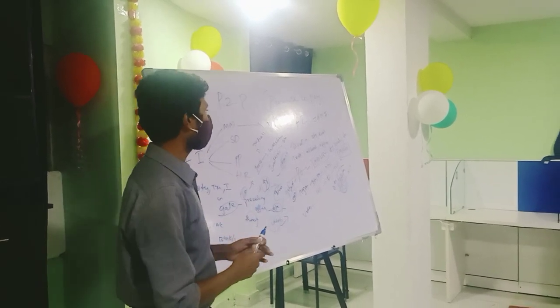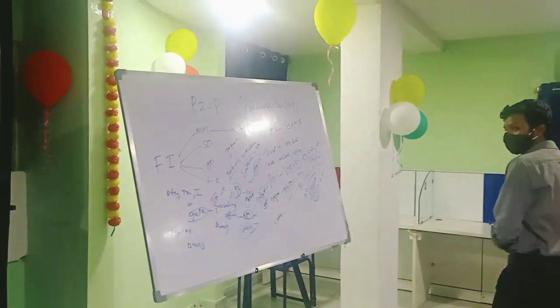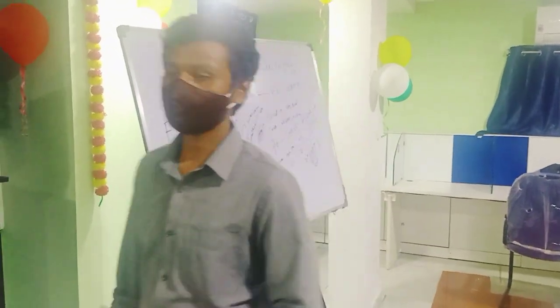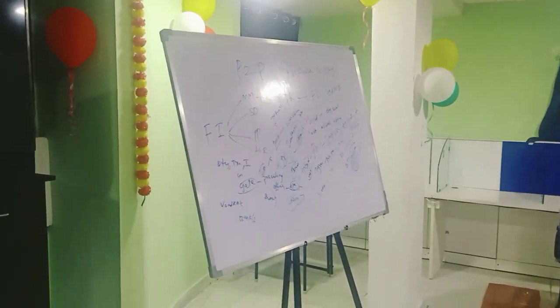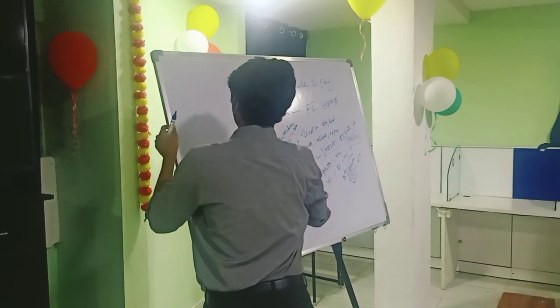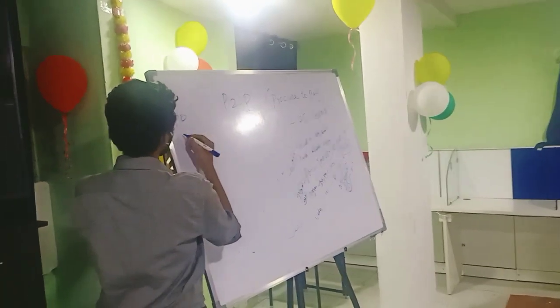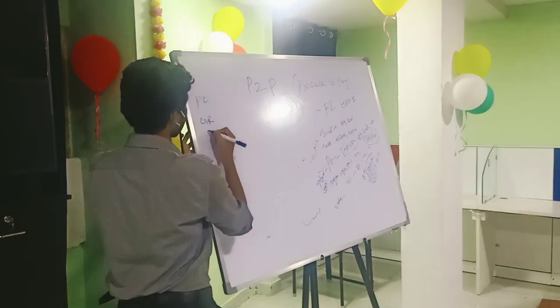And in this we have a few concepts involved with purchase order, goods receipt and invoice.